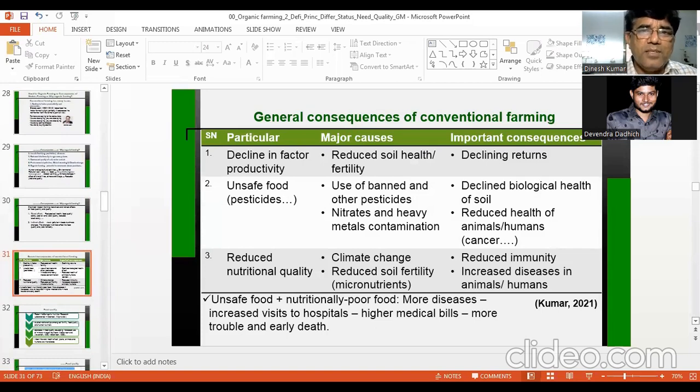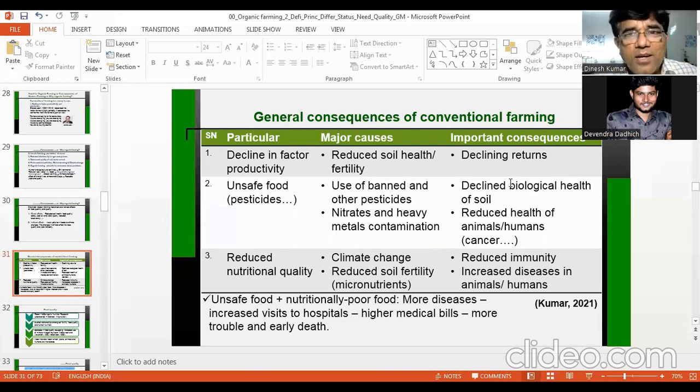Now you see the same thing in a tabular form. General consequences of conventional farming. Decline in factor productivity. What are the reasons why factor productivity is declining? Mainly because of reduced soil health. I'm not going into why soil health is reducing. You should know that soil health is reducing due to over-exploitation, mining of the nutrients, not following the crop rotations, monoculture kind of things, and so on.